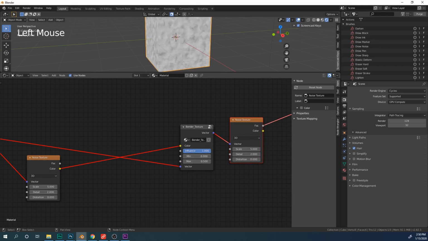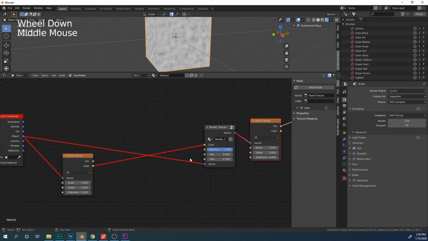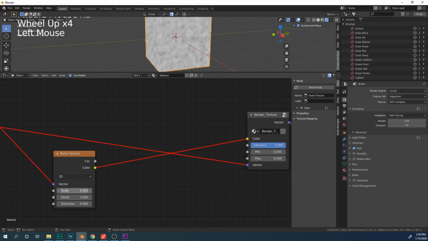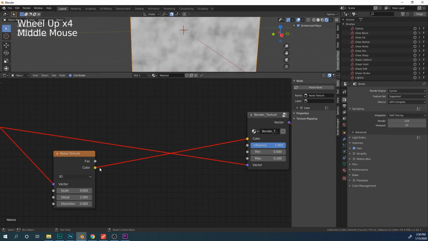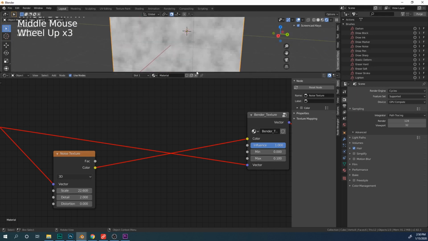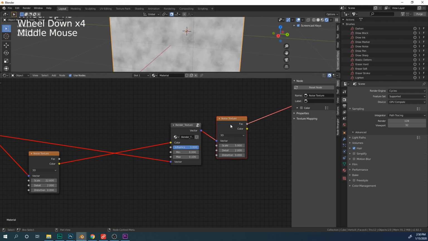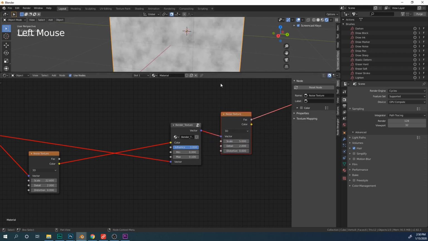A little bit less. Let me change the scale here for the noise texture. Get a lot of control over the appearance of this now.